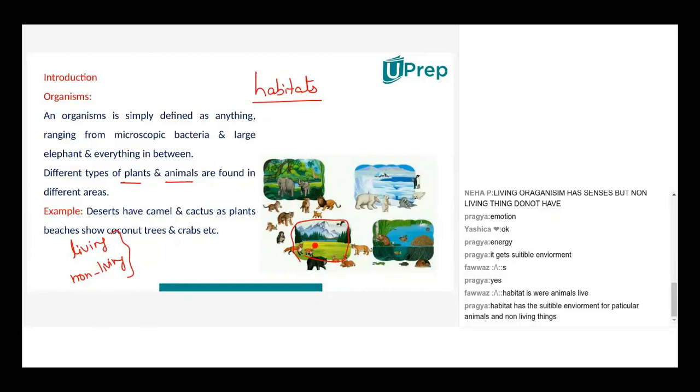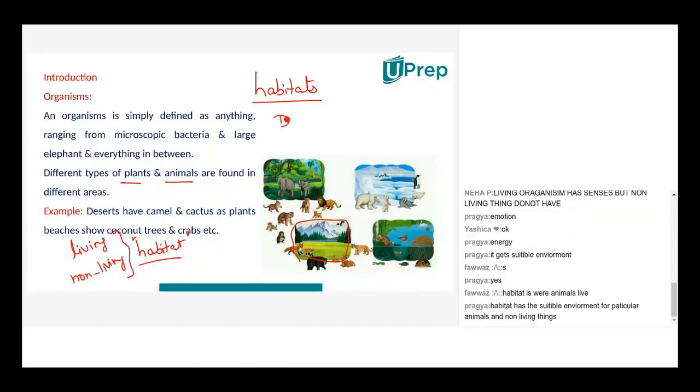It has got mountains, grass, animals, crow, sky, it might have some rocks. So everything put together is a habitat, right? It is not only that we are discussing only about living organisms.